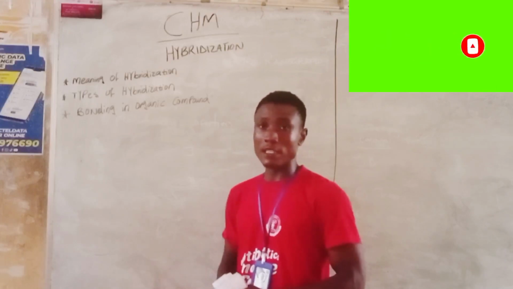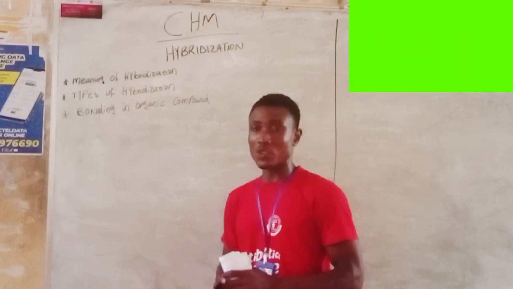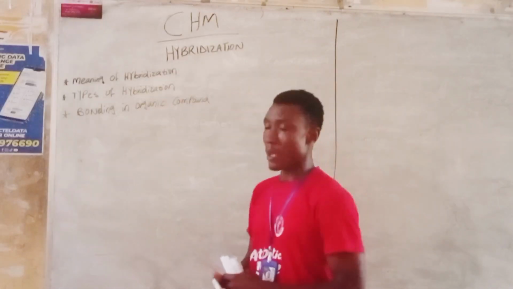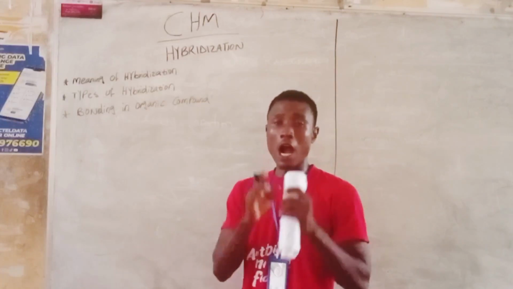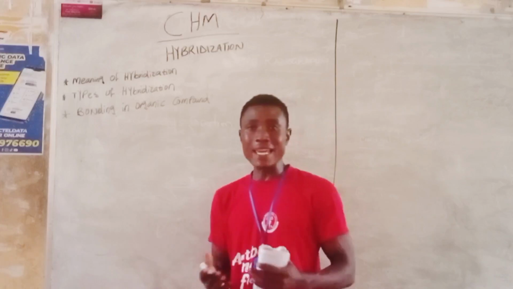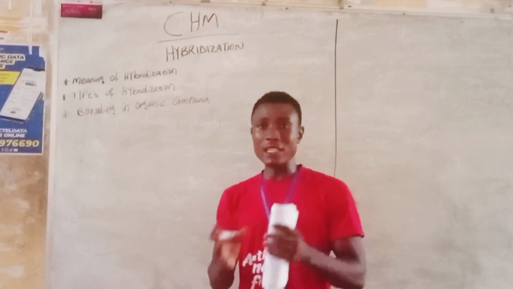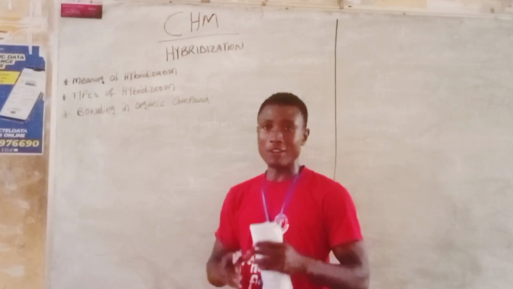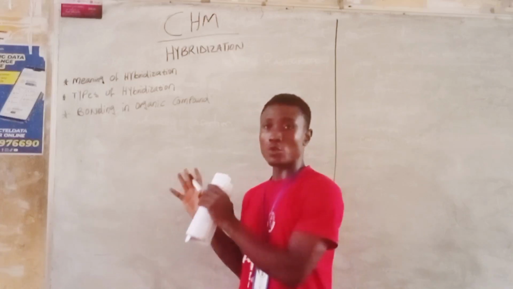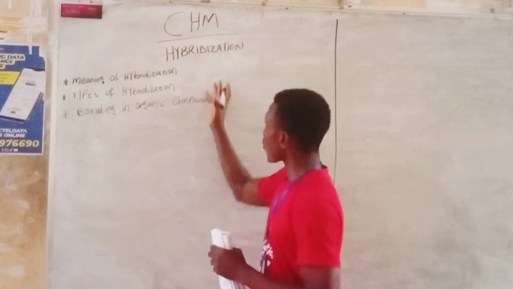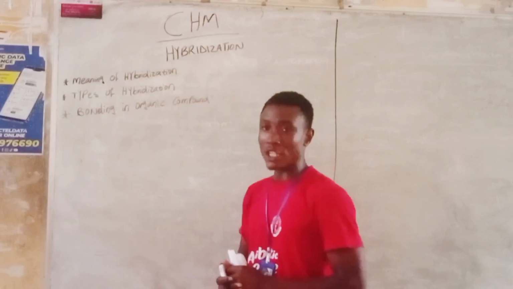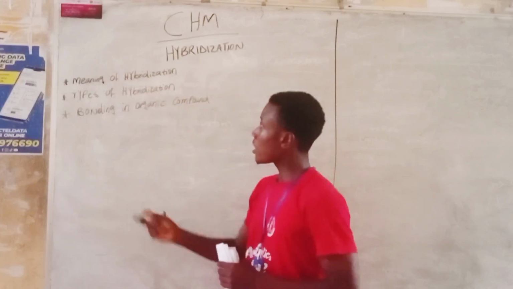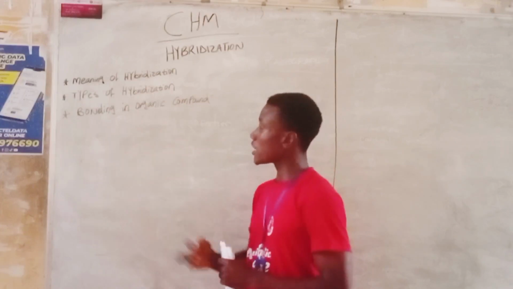And just like I've said, this series is focused on making organic chemistry so simple for students. Today we'll be talking about an important aspect: why molecules have the shape they do. Why is it that water has a bent shape? Why is it that diamond has a tetrahedral shape? That is what we are going to discuss today, and this concept falls on what is known as hybridization. So today we are going to talk about the meaning of hybridization, the types of hybridization, and the bonding in